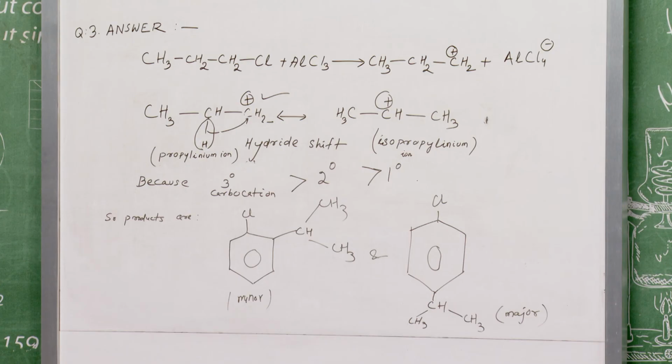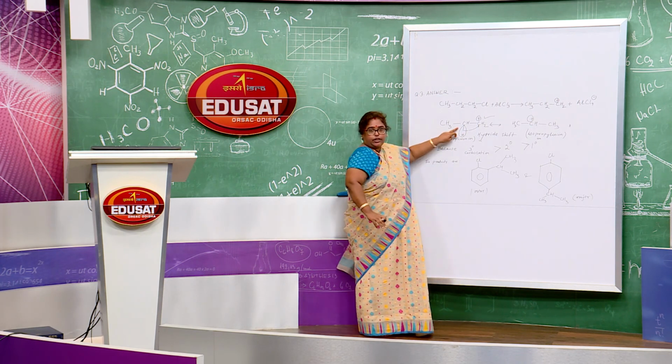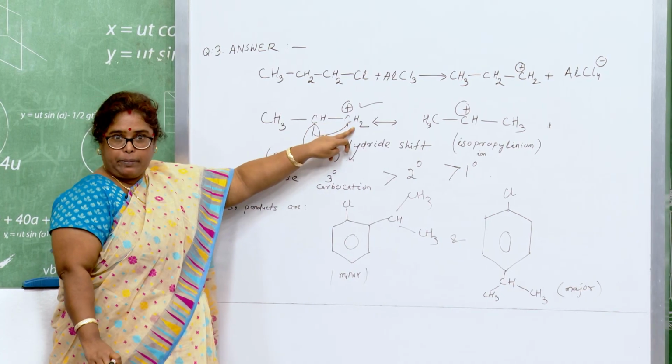So, you see the blackboard. In this reaction, aluminum trichloride is present here. So, at first glance you should understand that we are talking about an electrophilic substitution reaction. So, the Cl minus goes along with it and the propylium ion is generated here. But what happens in the next step is very important. You may see here, what is happening? The propylium ion is produced here, but in this case the plus charge is present on a primary carbon atom.